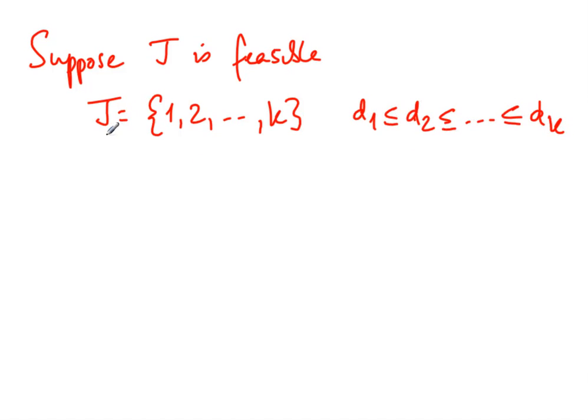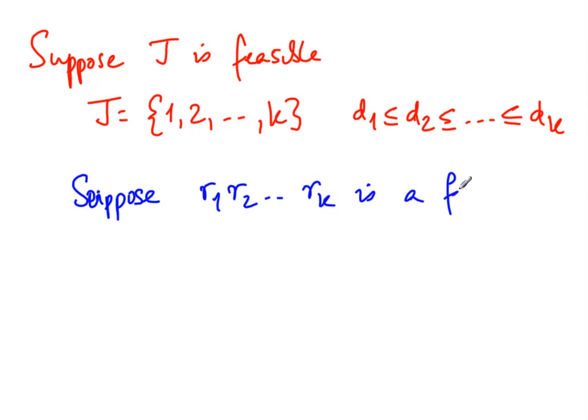So we are currently maintaining J in this order, but J is feasible, but perhaps not in this order. So suppose R1, R2 to Rk is a feasible schedule. So this is not the schedule that we have assumed.